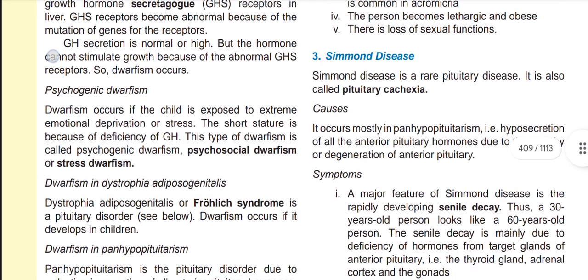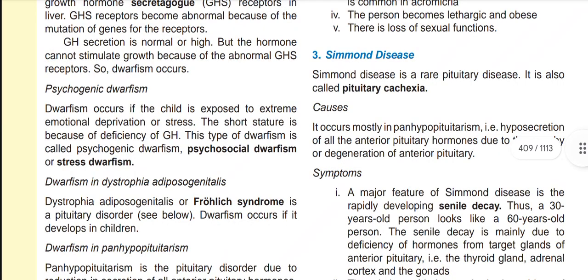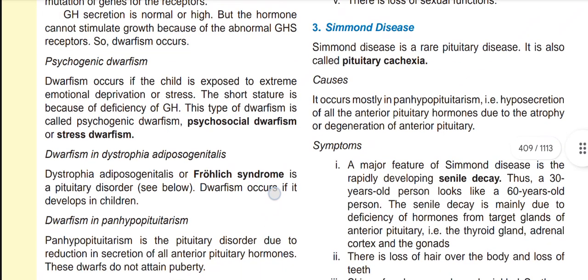Then psychogenic dwarfism. Dwarfism occurs if the child is exposed to extreme emotional deprivation or stress. The short stature is because of the deficiency of growth hormone. This type of dwarfism is called psychogenic dwarfism, psychosocial dwarfism, or stress dwarfism. What is the reason for this dwarfism? It occurs if the child is exposed to extreme emotional deprivation or stress.